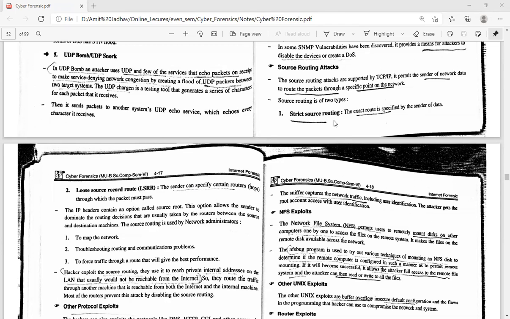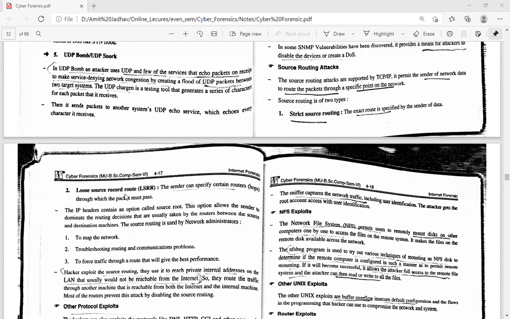In strict source routing, the path is strictly selected and cannot be modified.